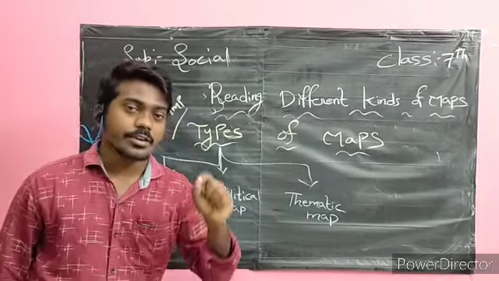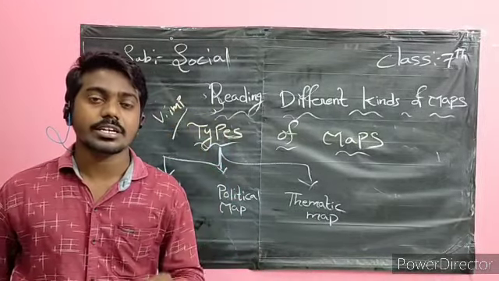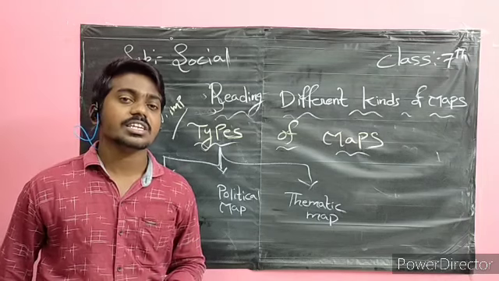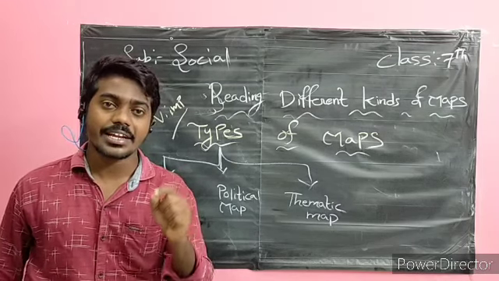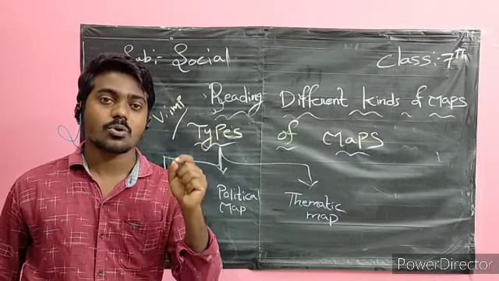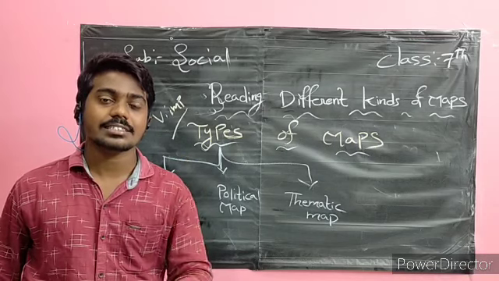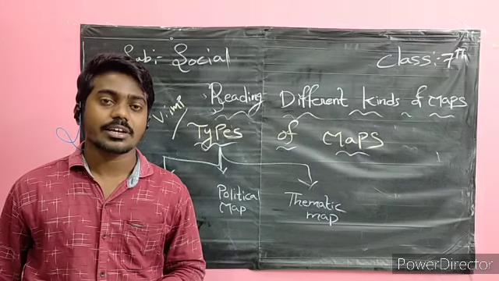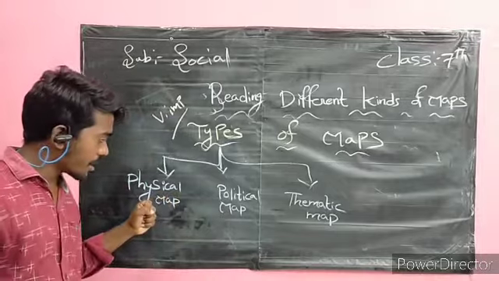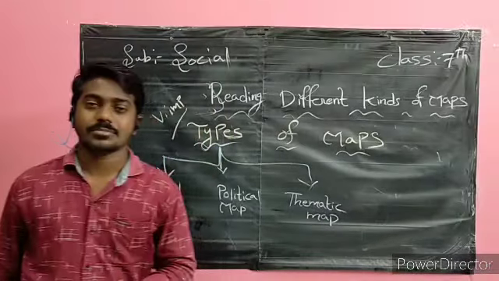Once again, a physical map shows the physical divisions like plains, plateaus, coastal regions, islands, etc.